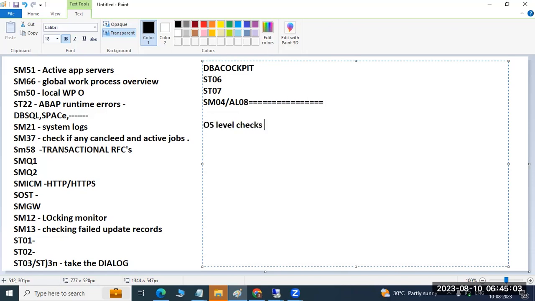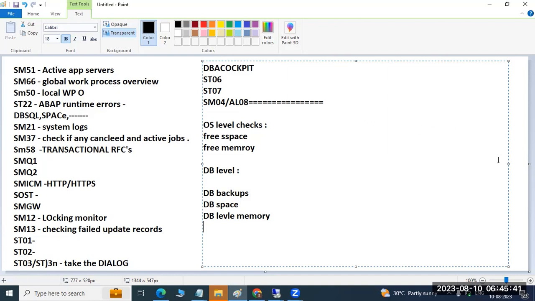OS level checks means free space, how much free space there is, and free memory. All these things, free space and free memory, we will check, at the file system level. Then DB level checks we will also perform at database level: whether DB backups are happening or not, DB free space, DB level memory issues. All these things we check as part of the daily monitoring.